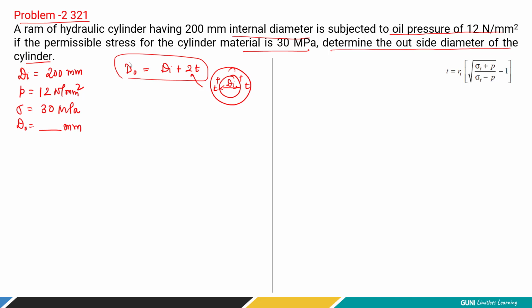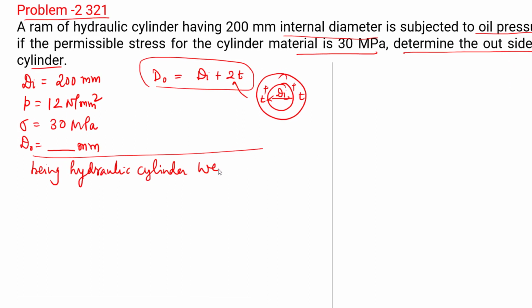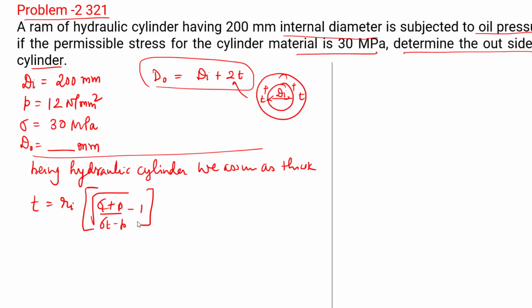Now here it is hydraulic cylinder, so we are going to assume it as a thick cylinder. Being a hydraulic cylinder, we assume it as thick. So because of that, we can use the shell thickness equation: t = Ri times the square root of (stress plus pressure divided by stress minus pressure), minus 1.